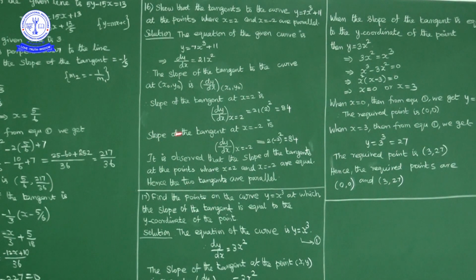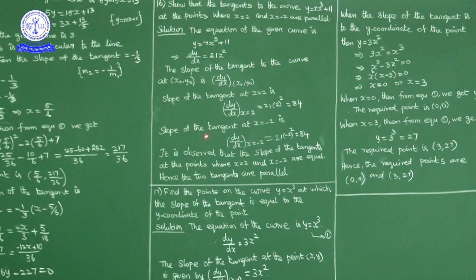Now slope of the tangent at x is equal to minus 2. In place of x if you substitute minus 2, dy by dx at x is equal to minus 2 is what? 21 into minus 2 square. Minus 2 square is 4. 4 into 21 is 84.